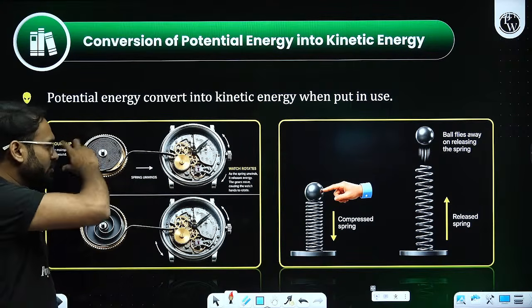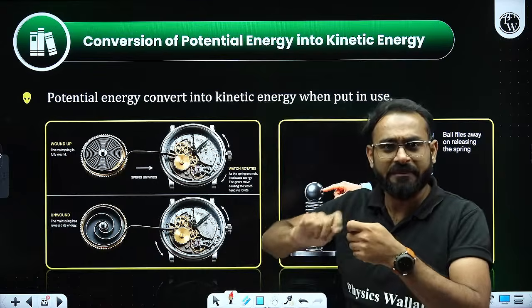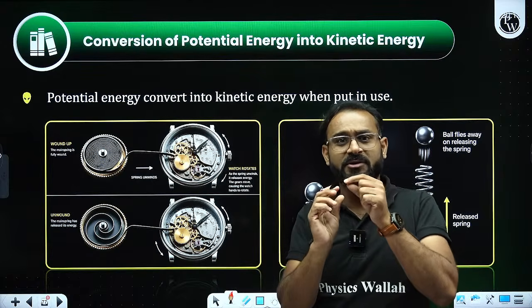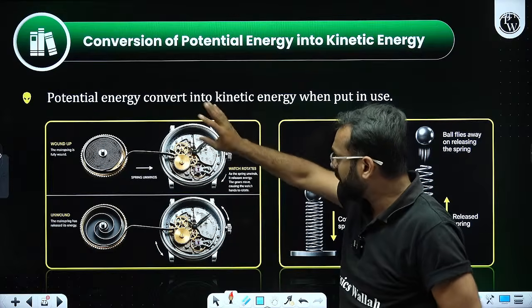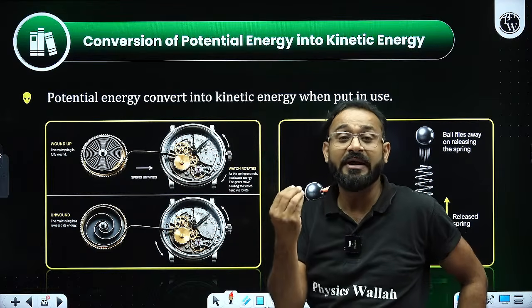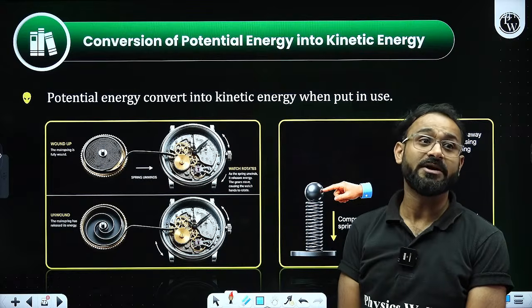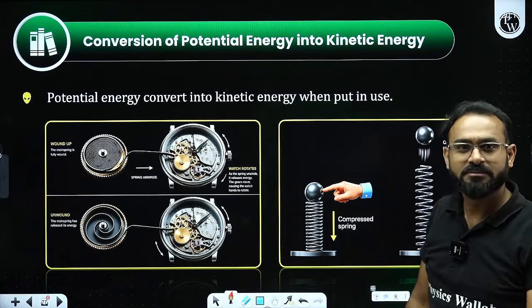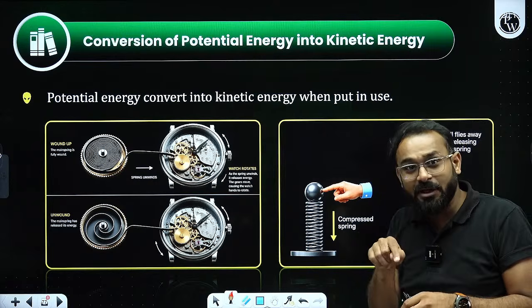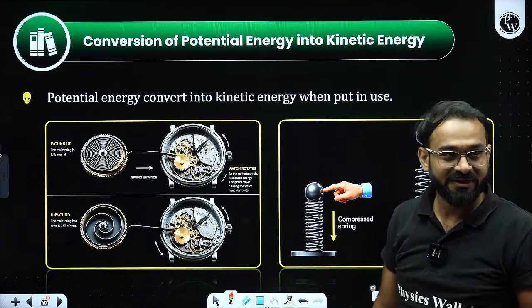Even in old key-wound watches, the spring unwinding happened slowly, moving the watch. That is potential energy converted into kinetic energy. This game everyone must have played somewhere: press it down, release it, and the ball will move. Correct.